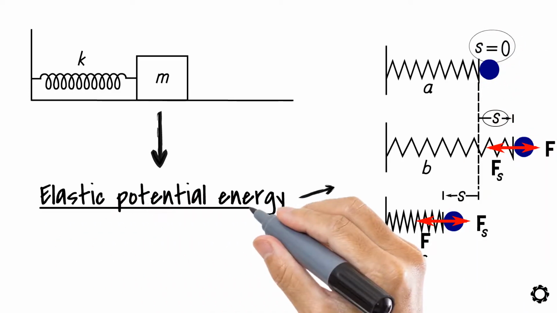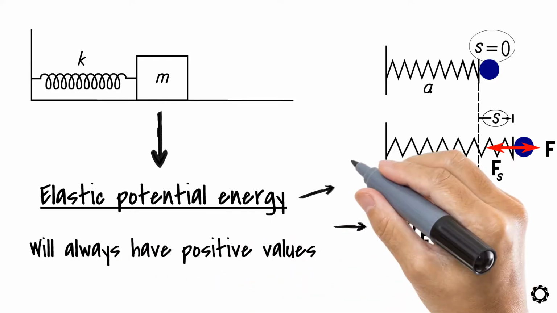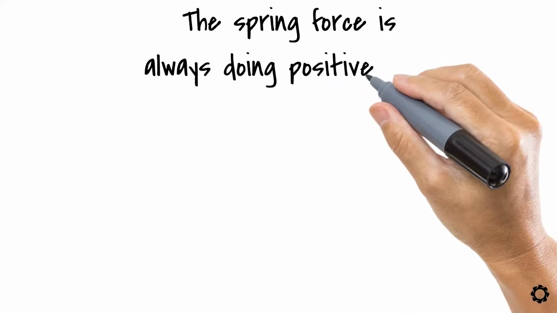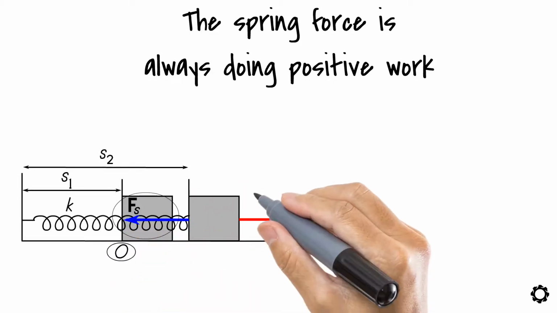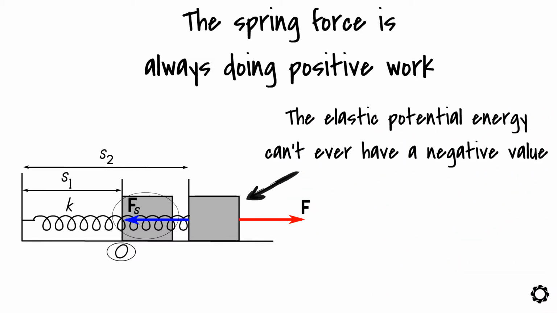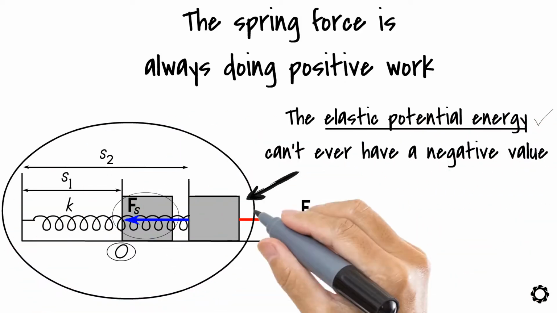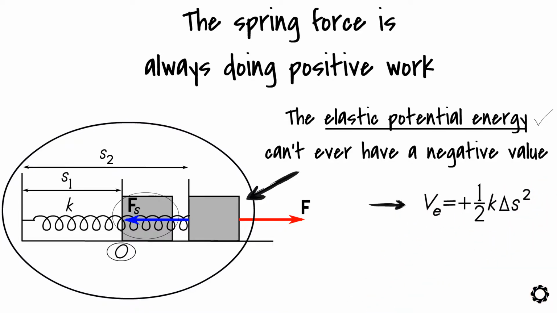Notice how this elastic potential energy will always have positive values regardless of whether it's compressed or stretched. If you think about it, the spring force is always doing positive work because the force tries to return the spring back to its unstretched position. That's why the elastic potential energy can't ever have a negative value. To determine the possible elastic potential energy of some spring configuration, we can use the following equation. Notice that here the relation between energy and work can also be seen.